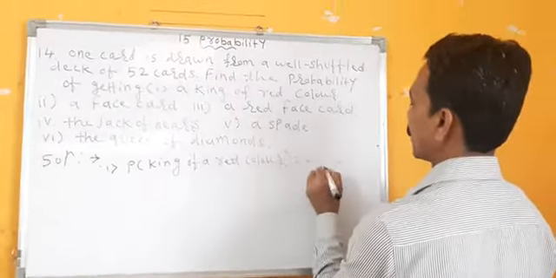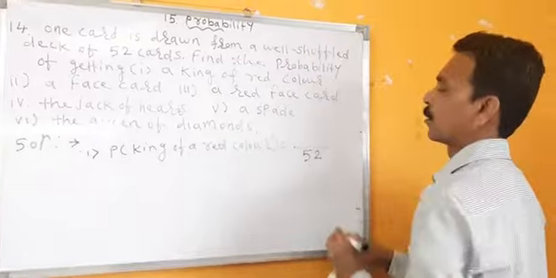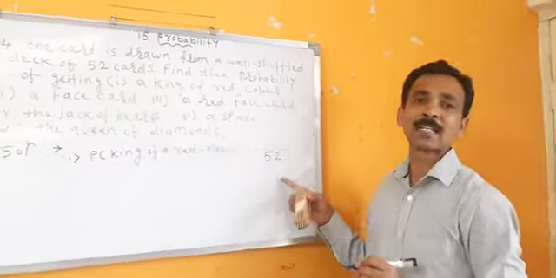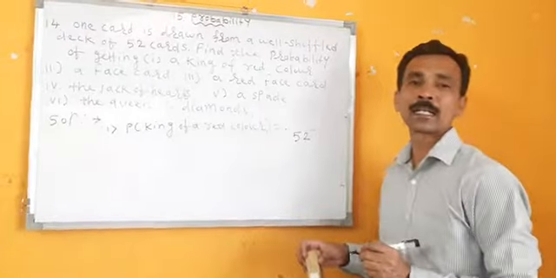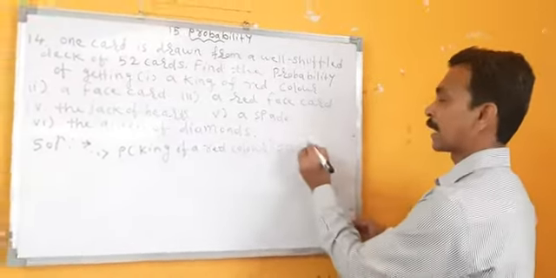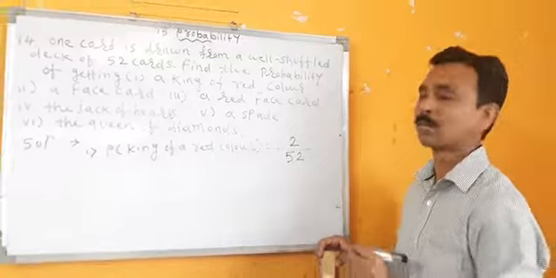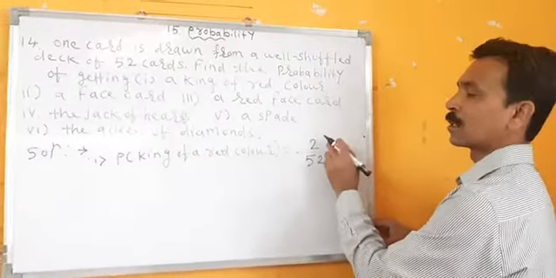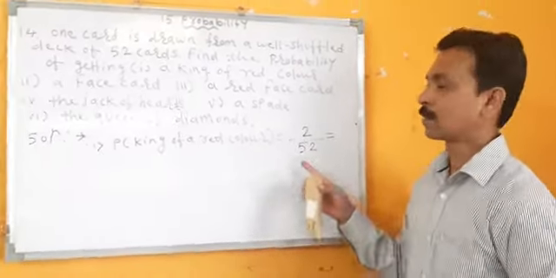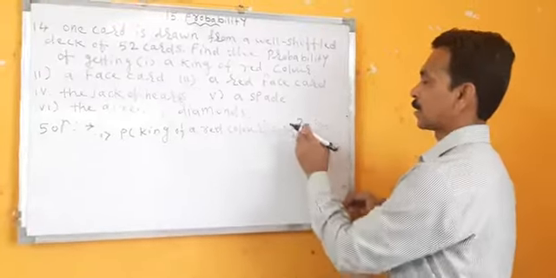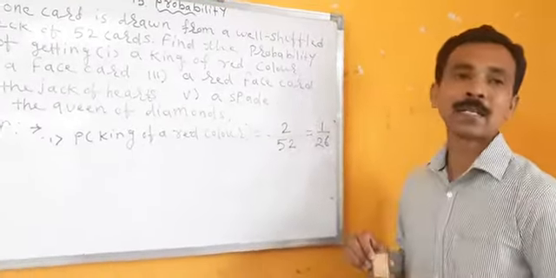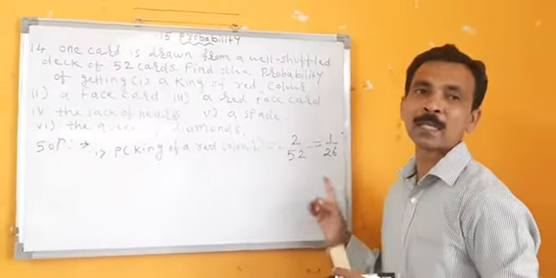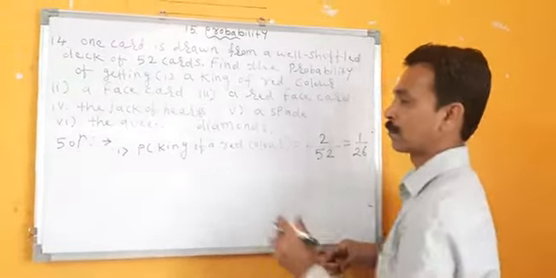What will come in the denominator? 52, because total number of cards are 52. King of a red color is 2. Right? Only 2 are there of red color of king. 2 ones are 2, 2 twenty-sixes are 52. We have to reduce it, if possible, to its lowest term.